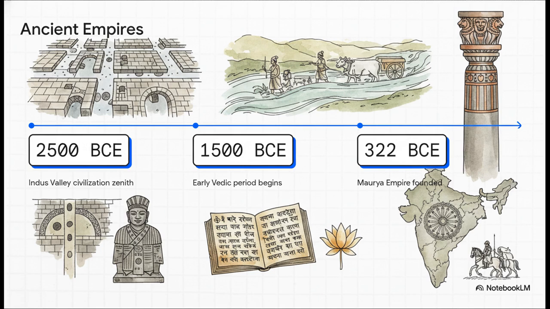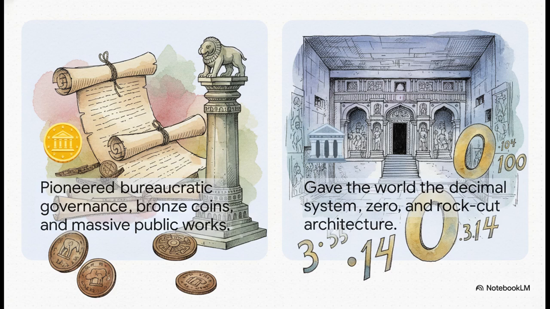This brings a whole new language and the composition of the 4 sacred Vedas. Fast forward to 322 BCE, and we see the subcontinent's very first massive political union under the founding emperor Chandragupta Maurya. Now, what's really interesting here is the contrast between India's 2 great ancient Golden Age empires. On one hand, you have the Maurya Empire. These guys were a powerhouse of administrative organization. They pioneered bureaucratic governance, rolled out bronze coin taxation, and drove rapid economic growth through massive public works projects.